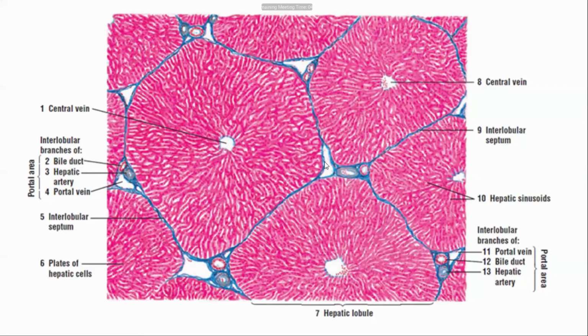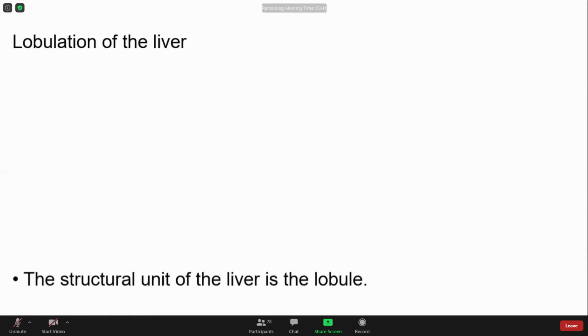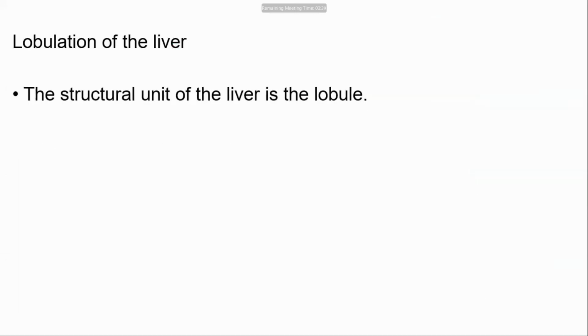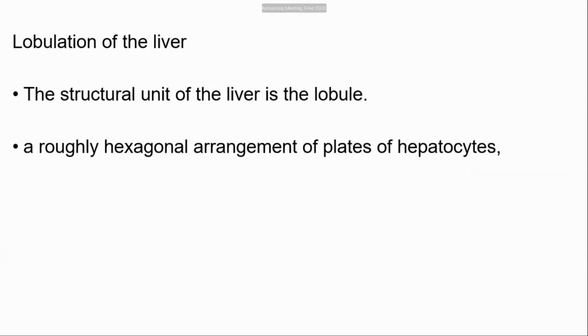So this is the microanatomy of the liver. The central part of the lobule contains the central vein, and the apex part contains the portal triad. Lobulation of the liver: the structural unit of the liver is the lobule, a roughly hexagonal arrangement of plates of hepatocytes.